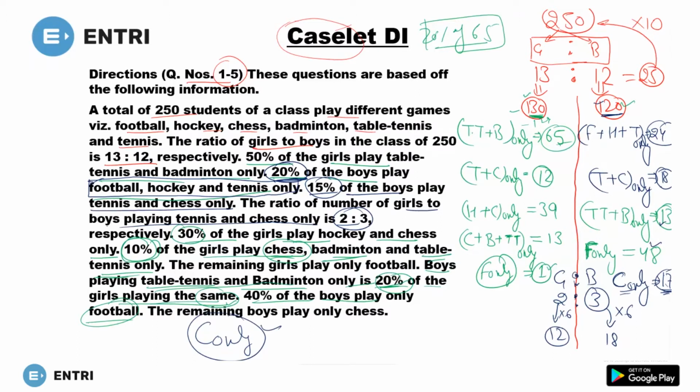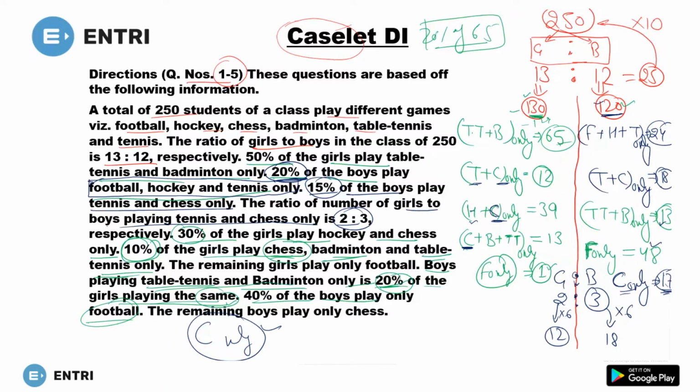Only chess means they play only one game, and that game is chess. So is there any girl who plays only chess? There is no girl who plays only chess, because the girls playing chess here also play hockey, and the girls who play chess here can also play badminton and TT.